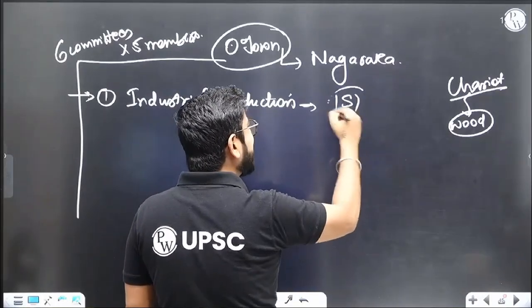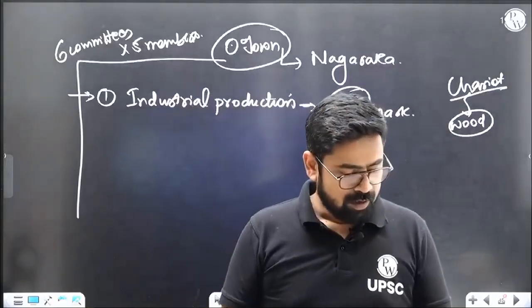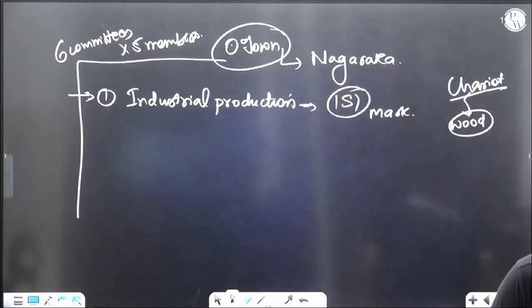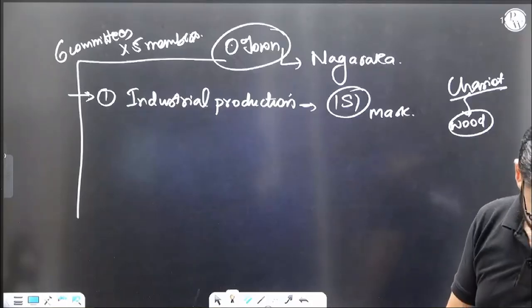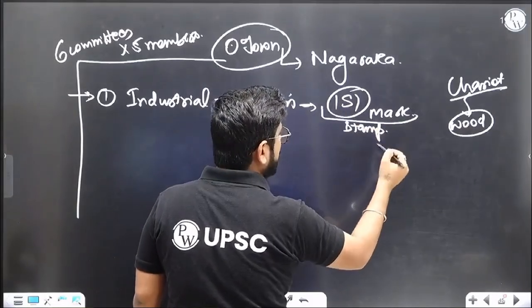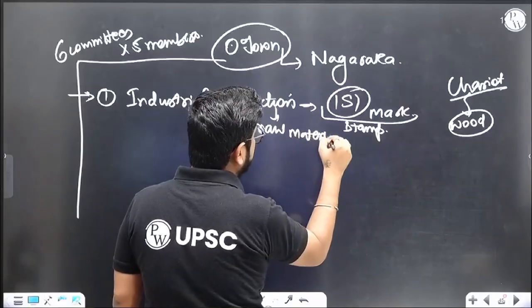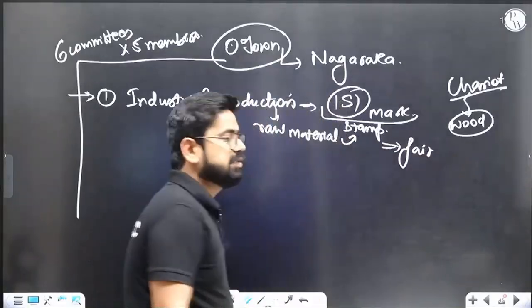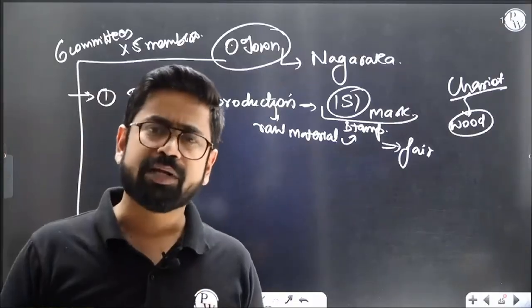So it is true for today. If you compare it with today, it is more like the ISI mark, something similar to the ISI mark, right? Somebody is ensuring the quality of the raw material, and instead of ISI mark, you can write stamping, right? So they will check the raw material, and they will stamp, and accordingly the prices have to be fair. If the raw material used is not great, then the price should be accordingly cheap, accordingly low.